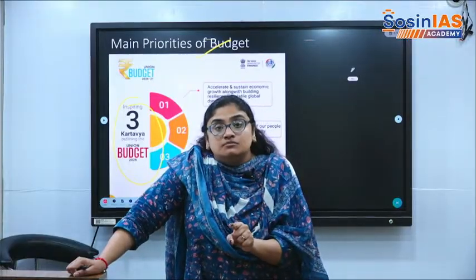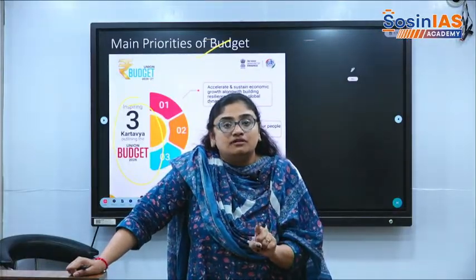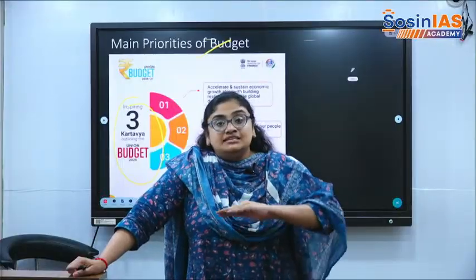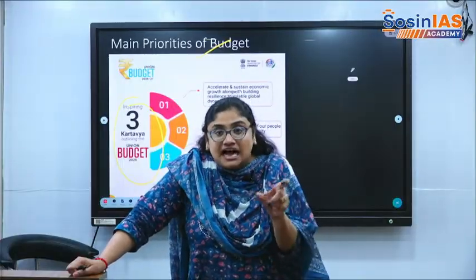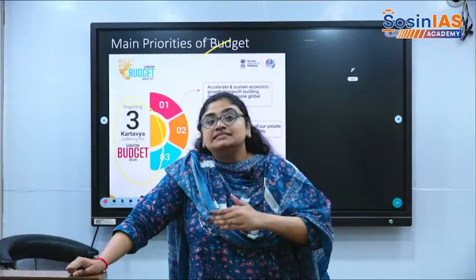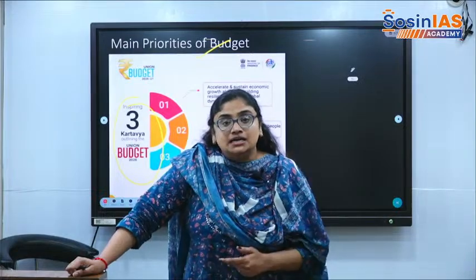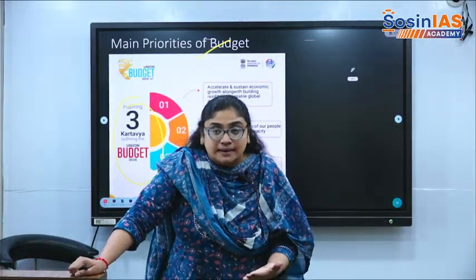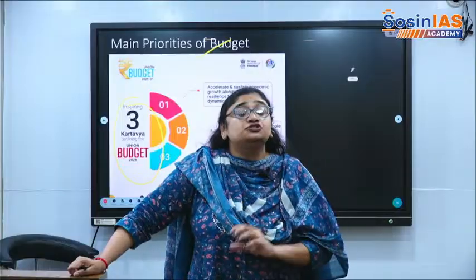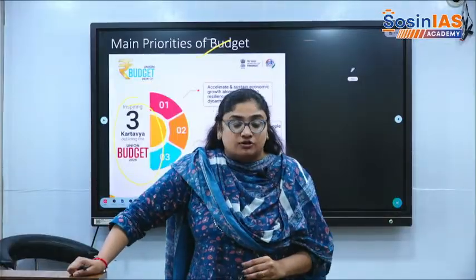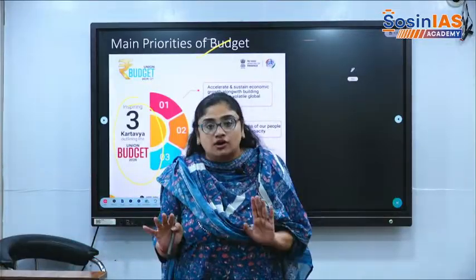And there is the problem of what? There is a problem of unemployment also in the country. If we see from the past few years, unemployment is going up. But if we see the last 2 years, unemployment is around 7%, which is stable. It means it is not declining or going worse. But that does not mean we should not pay attention to these important aspects of the economy just because it is in the Goldilocks zone.